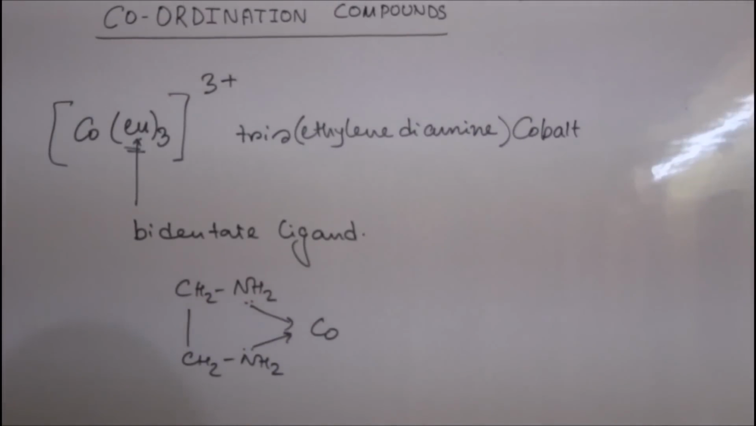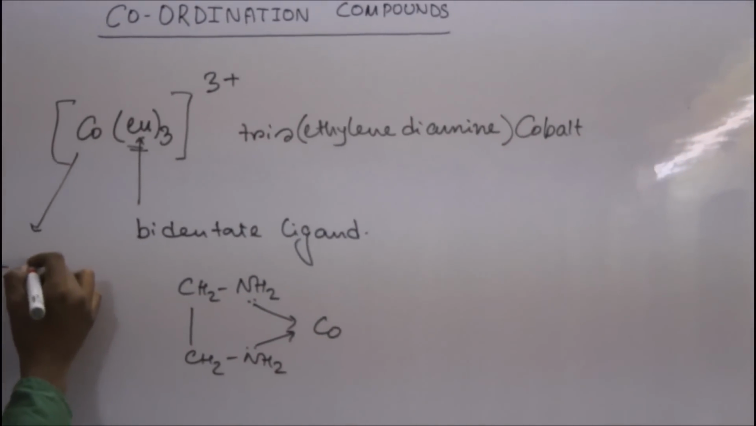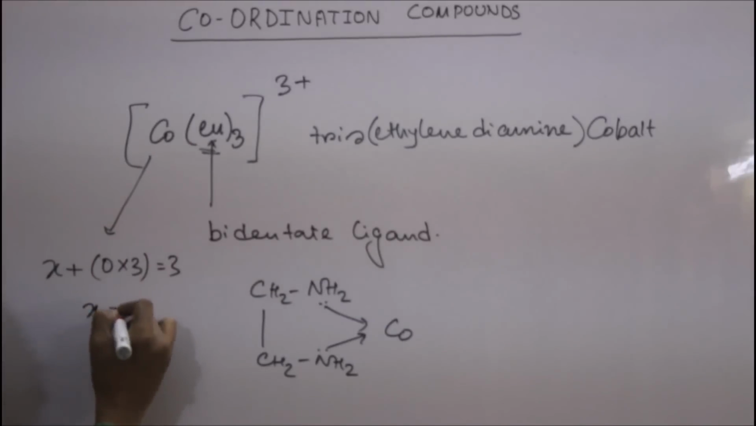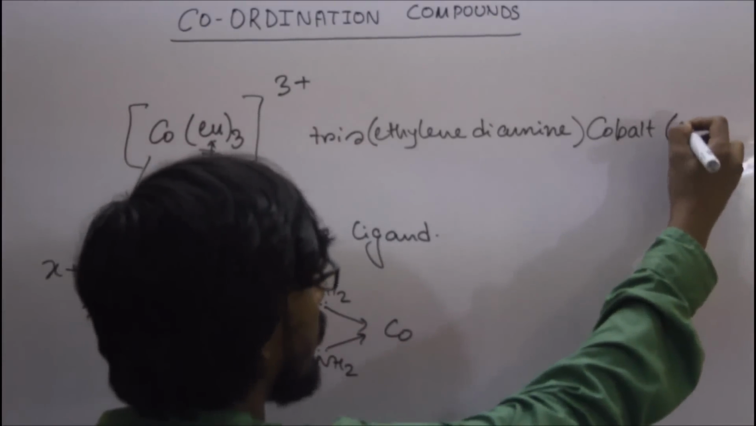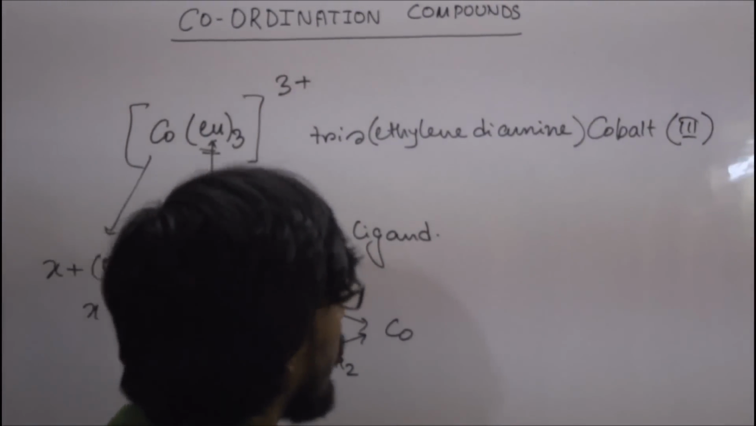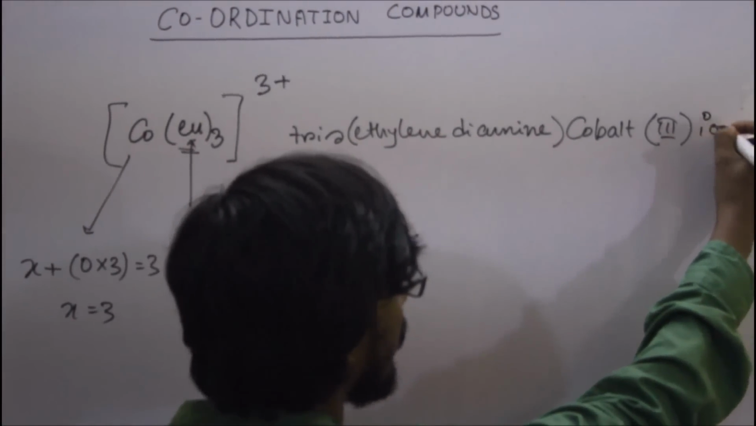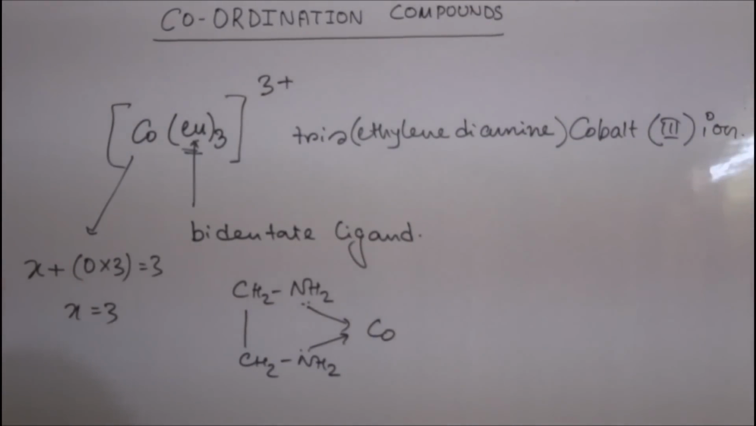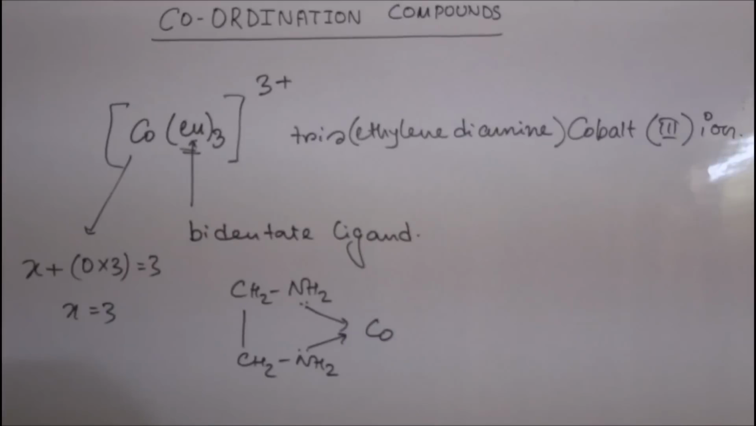And now the oxidation state of cobalt: X plus 0 into 3 equals 3. So X equals 3. So the oxidation state of cobalt is 3. And this is a cation, so it will end as ion. So the IUPAC name of this ion will be tris ethylene diamine cobalt 3 ion.